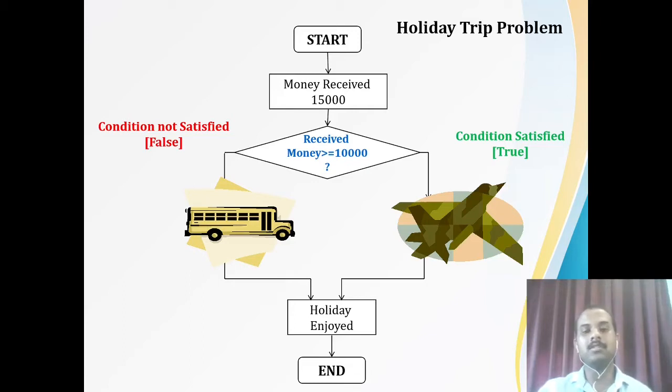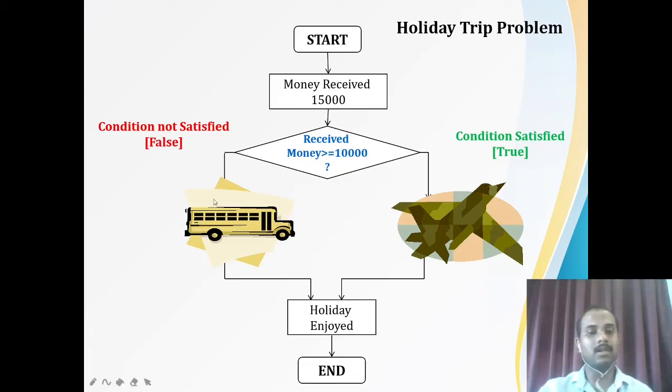So what I am going to do is take the holiday tour to faraway places by flight or something like that. Anyhow, I am going to enjoy the holiday, right? Afterwards, let us assume that I received 9,000, which is lesser than 10,000. So if it is lesser than 10,000, what am I going to do? I will go to some countryside place near to me, so that I can travel by bus and the expense will be reduced, right? So I'll be taking that.